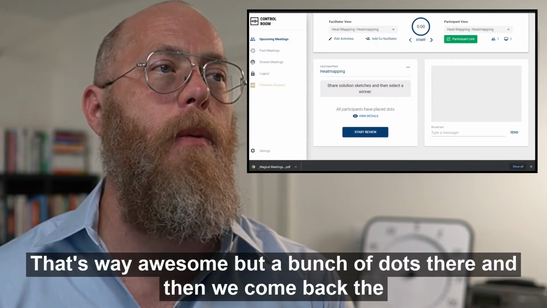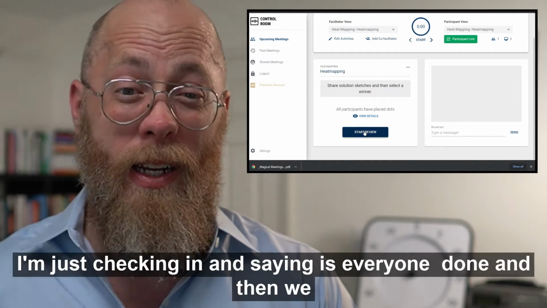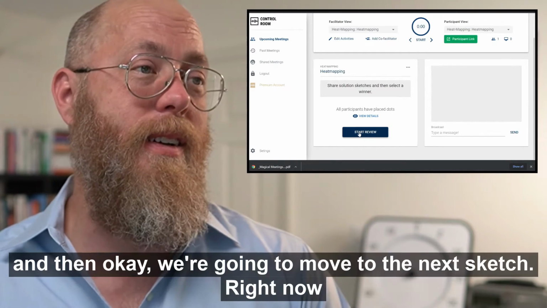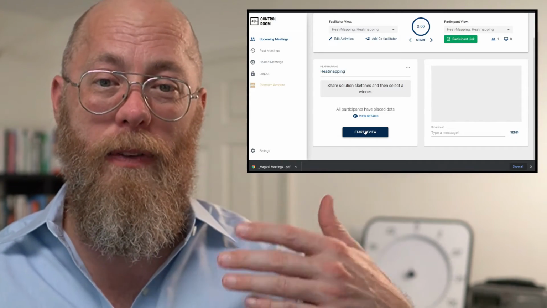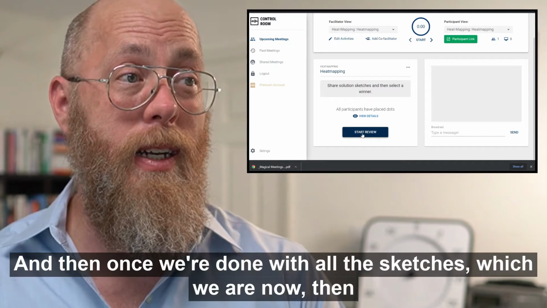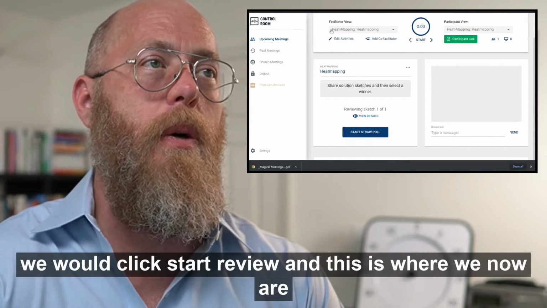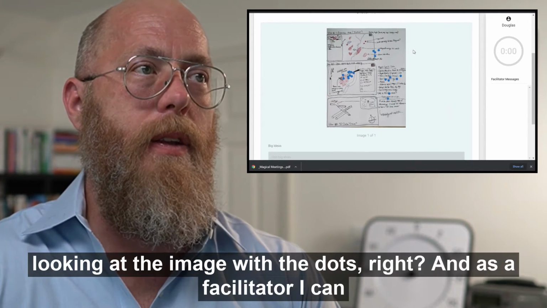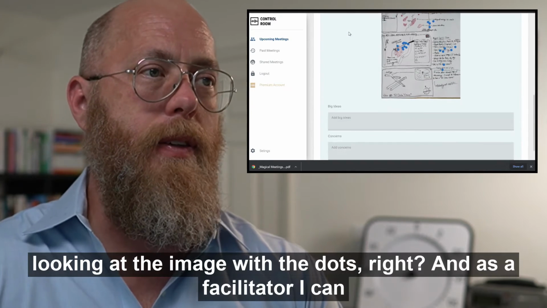And then we come back to the facilitator view. As a facilitator, I'm just checking in and saying, is everyone done? Then we've got 30 more seconds, and then, okay, we're going to move to the next sketch. Right now it says start review, but if we had multiple people in there, we would just cycle through all the sketches. And once we're done with all the sketches, which we are now, we would click start review. This is where we are now looking at the image with the dots, and as a facilitator, I can see them as well.